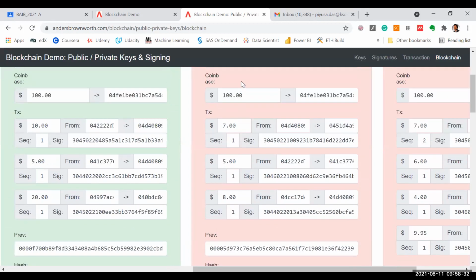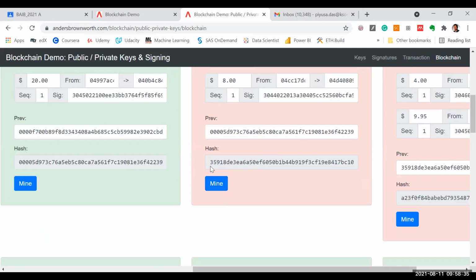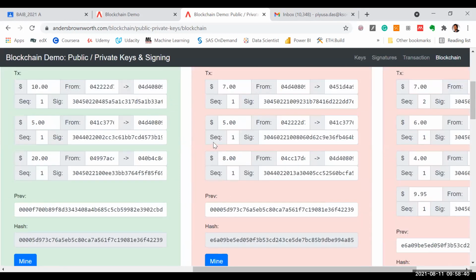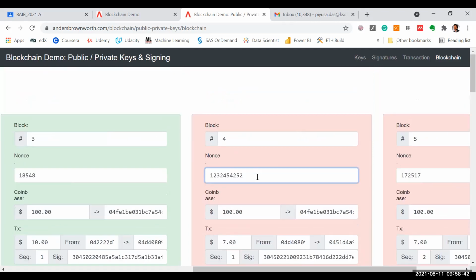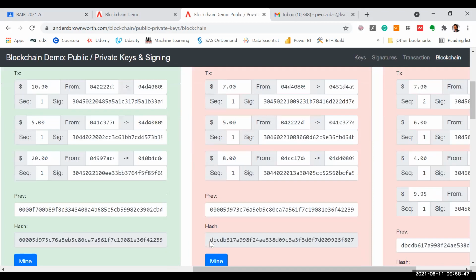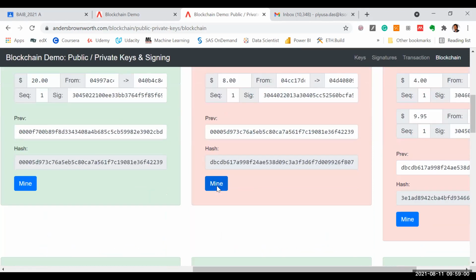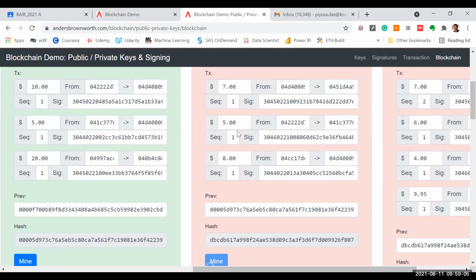Every time I change a number here, let's say I put 1, the hash changes. Let's say I put 1, 2, 3, 4, some number, and it starts with E6. I have to keep changing it so that it will start with 4 zeros. Obviously it is not possible to do manually. So all of the miners use certain algorithms which run on the computer, and it will take certain time to find the hash.